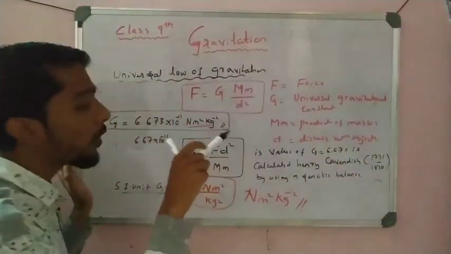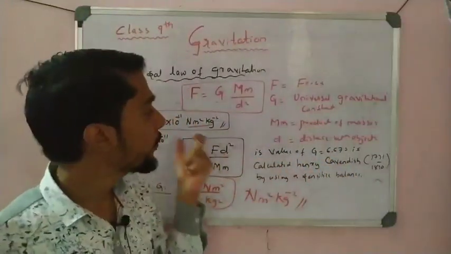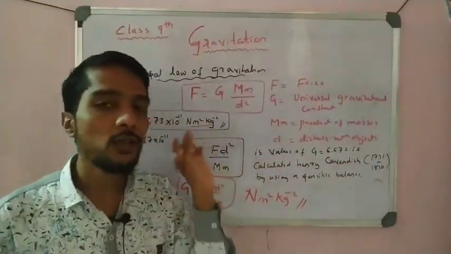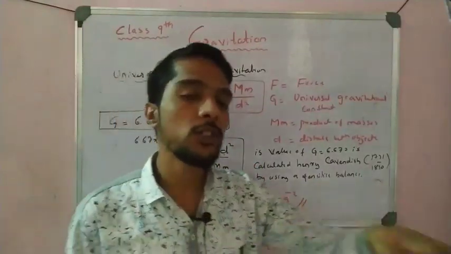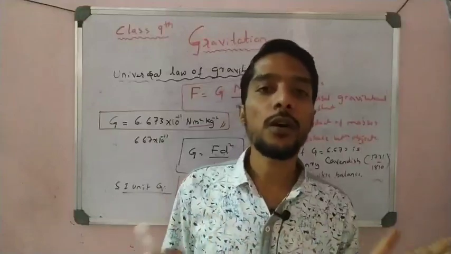For all the places, this universal law of gravitation holds good, and G stands for the universal law of gravitation, and this constant value is applicable for all things. For a big object the same value, for a small object the same value, for earth the same value, for space the same value.